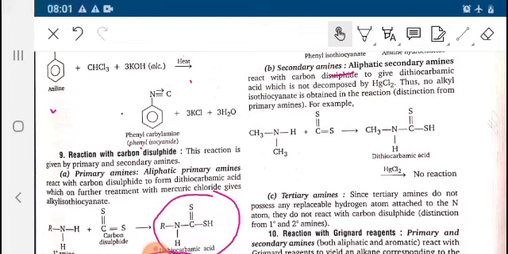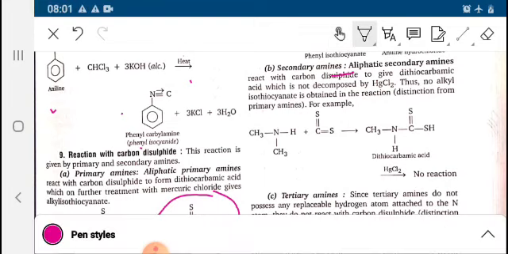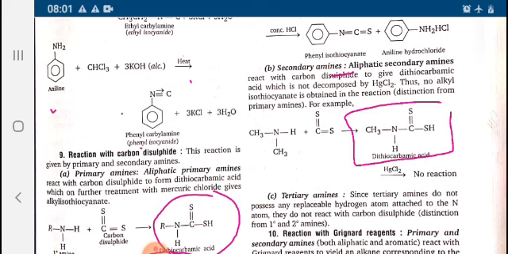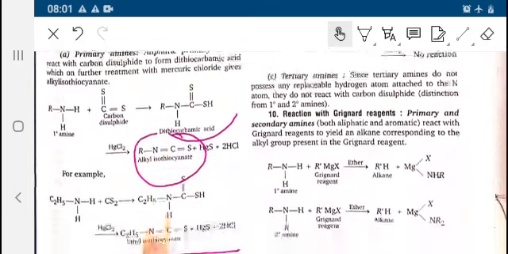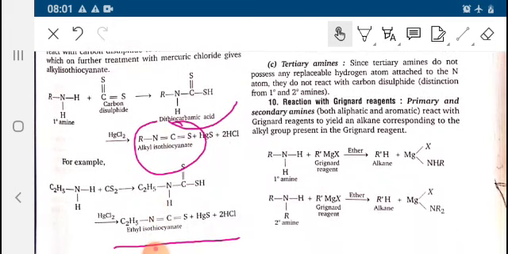Aliphatic 2-degree amine reacts with CS2 to form dithiocarbamic acid, and with HgCl2 no reaction is obtained. 3-degree amines do not show any reaction.